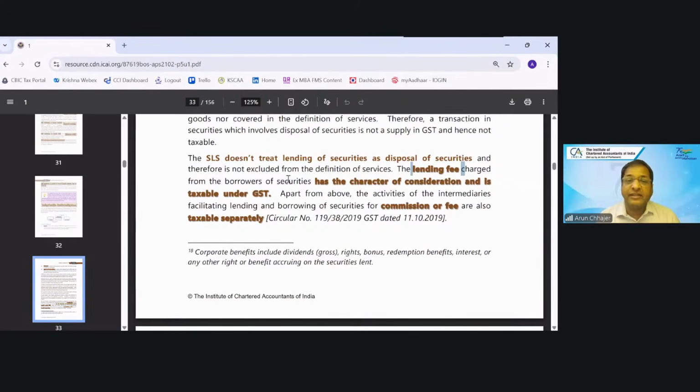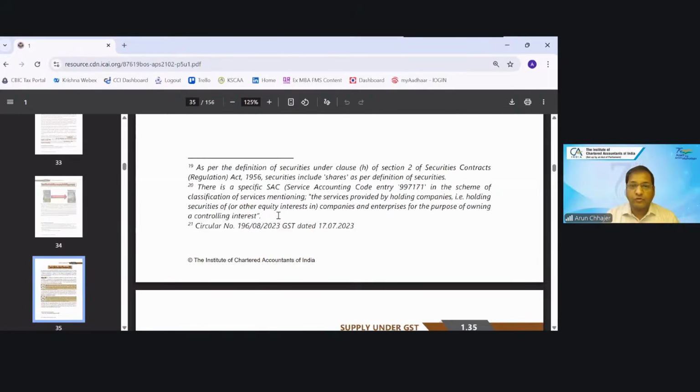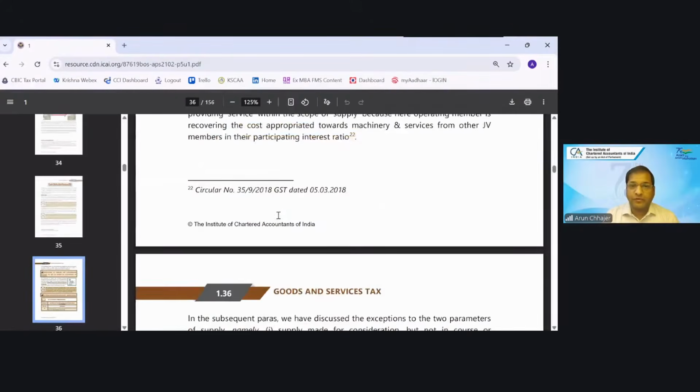The lending fees charged from the borrower has the character of consideration and therefore it is taxable in GST. Apart from the above, the activity of an intermediary for commission or fee is also taxable separately. So that is okay.